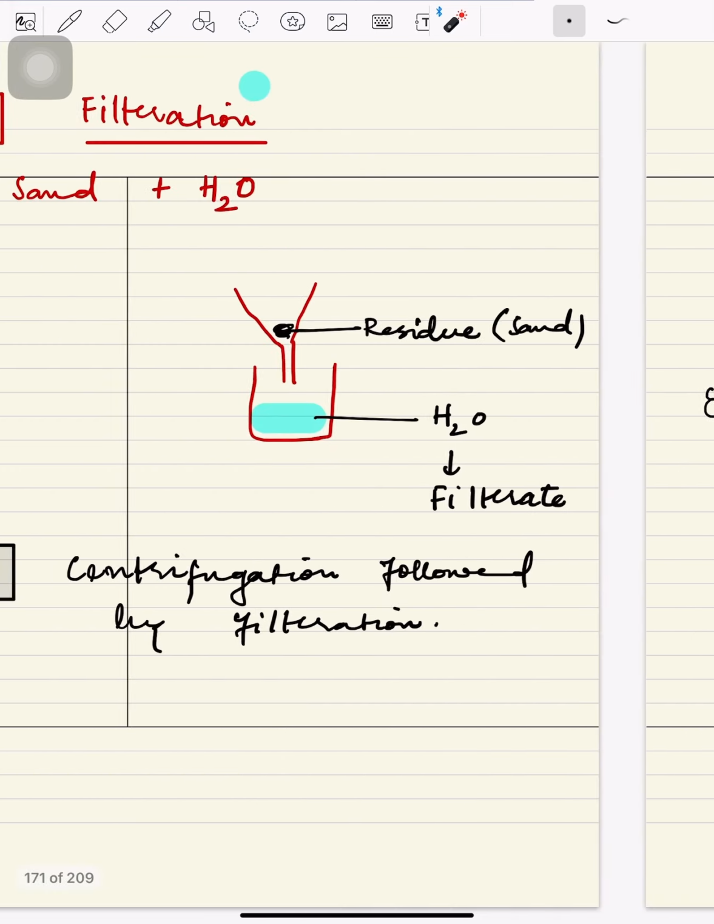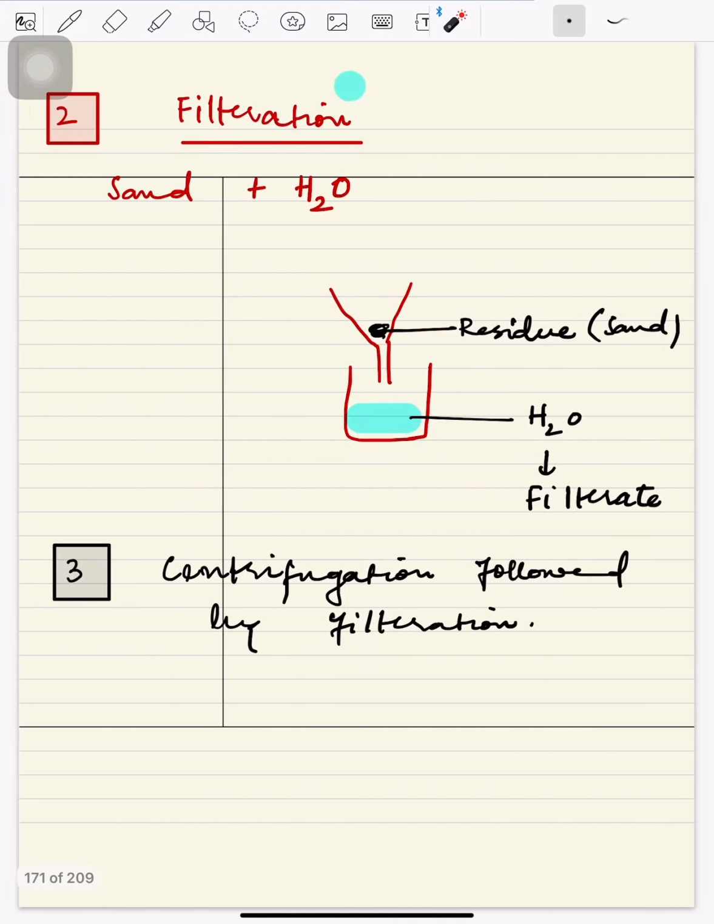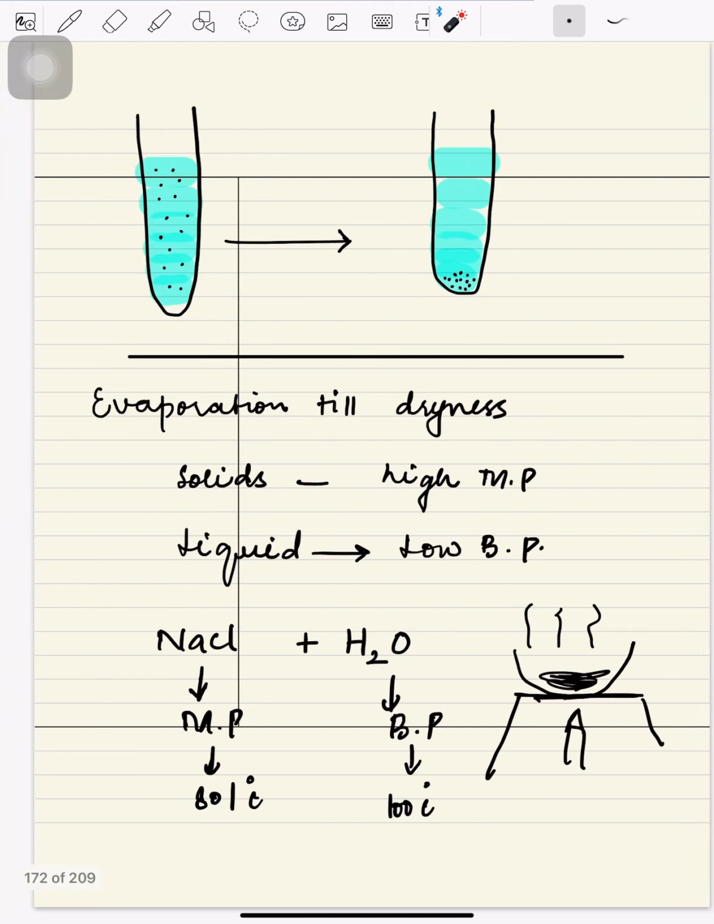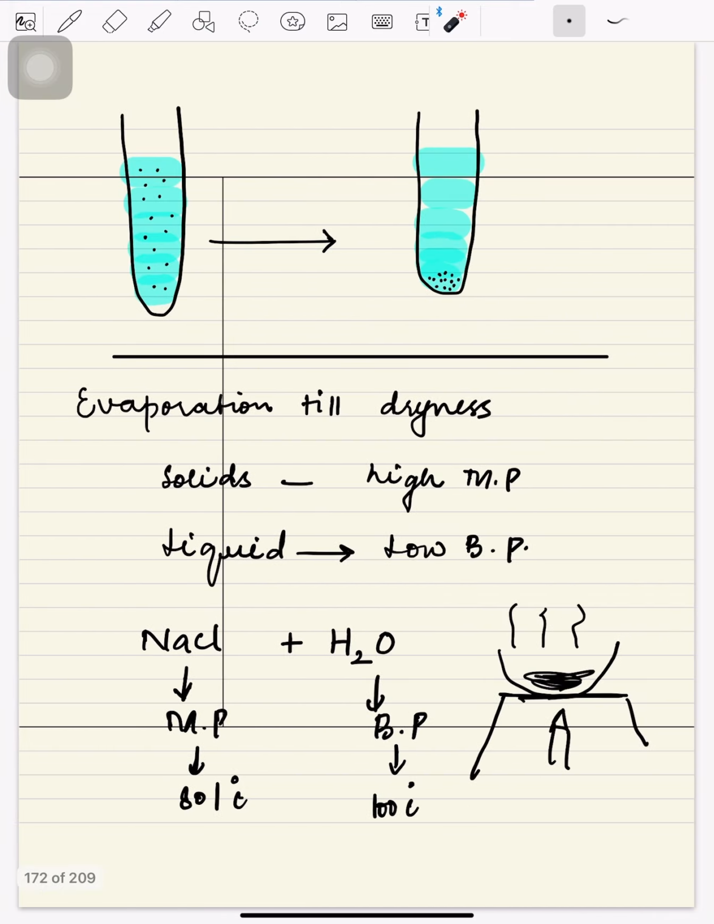The previous lecture was related to solid liquid separation. Number one was decanting. It was for the large size solid particles and liquid. And then it was filtration for finer size solid particles and liquid. And there was a third, which was called centrifugation, followed by filtration. In that, I have separated very, very fine solid particles from liquid. In the fourth one, it was evaporation till dryness. I'm going to write this as well.